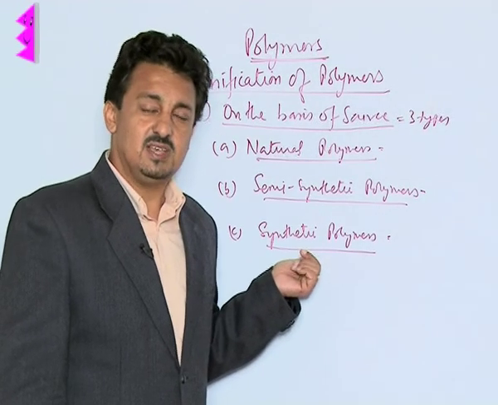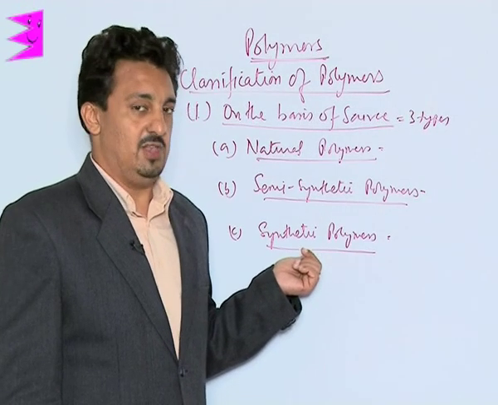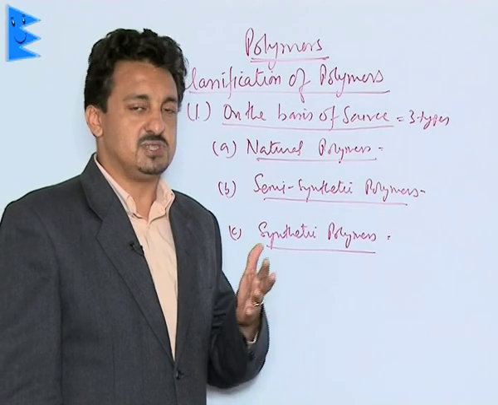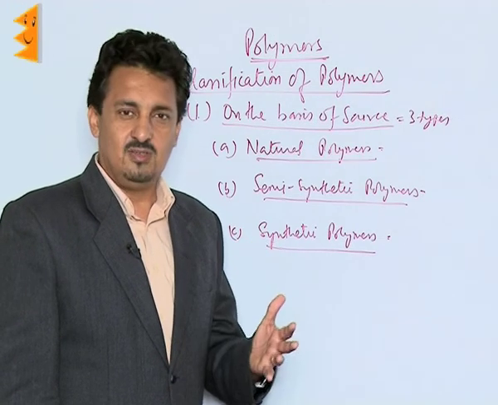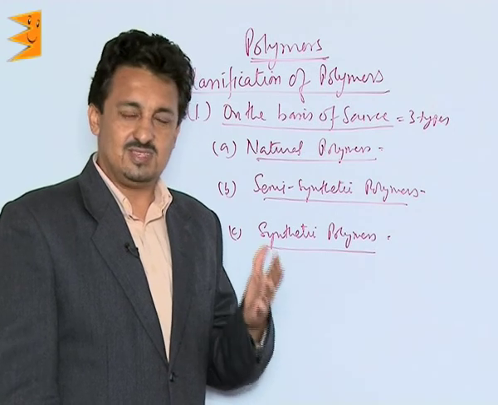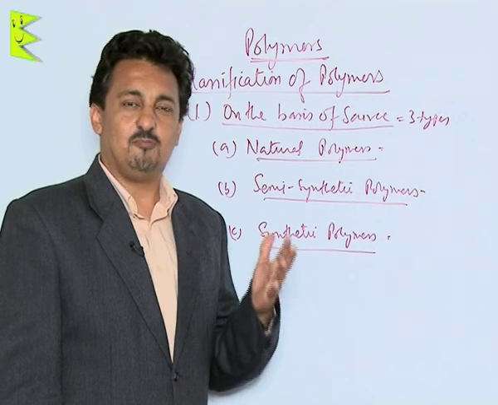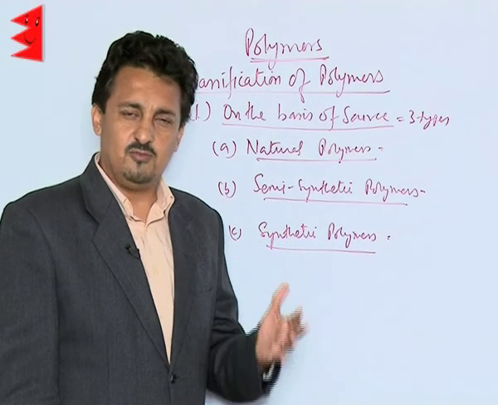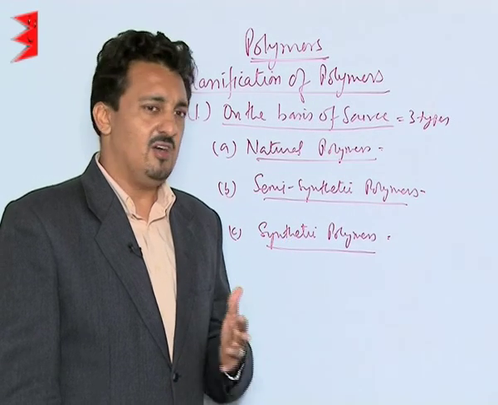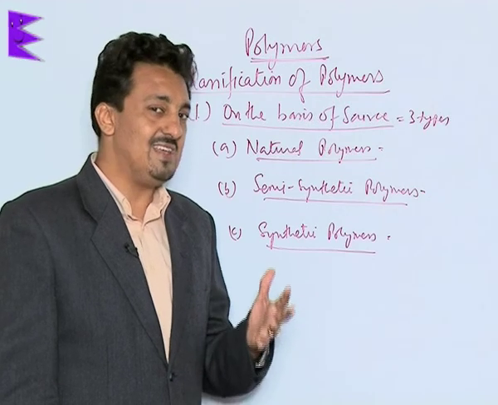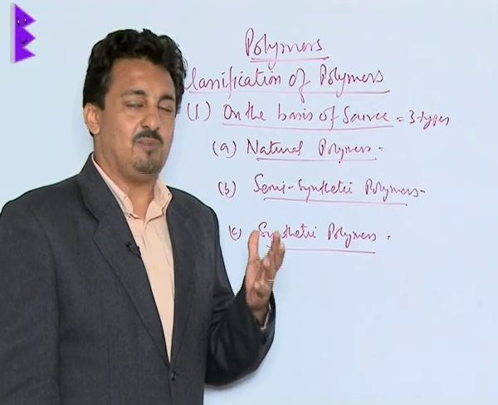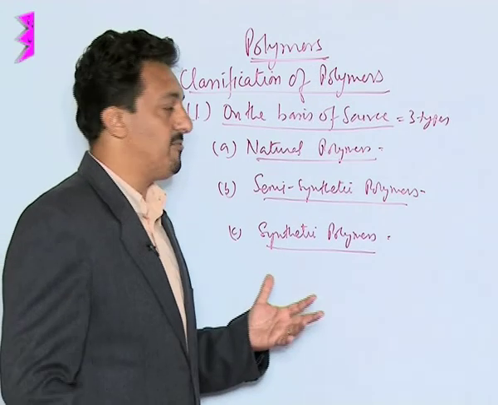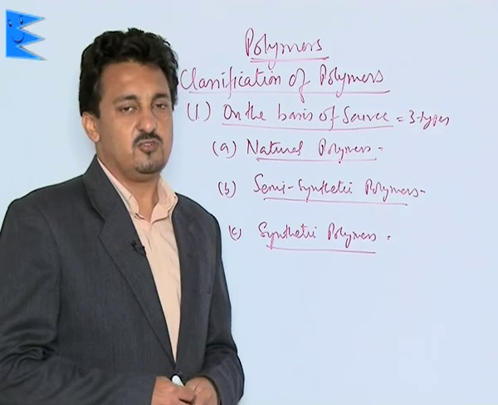Then the third type is synthetic or artificial polymers. These are polymers which are completely obtained by chemical reactions in the lab. Like we have nylon 6,6 or nylon 6 or nylon 6,10. We can have polyesters, we have phenol formaldehyde or melamine formaldehyde or alkyd resins, or all sorts of other compounds which are basically obtained in the lab by artificial reactions, by the chemical reactions which are done in the lab. So these are the three types of polymers we have on the basis of their sources.